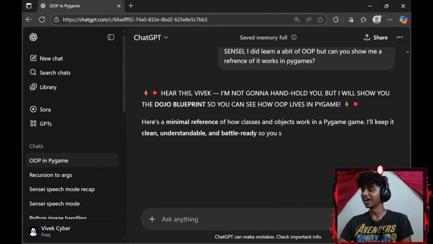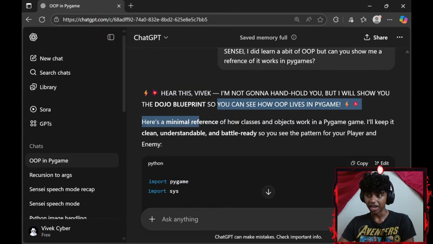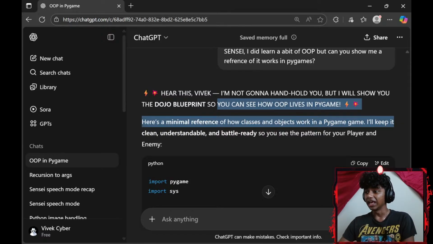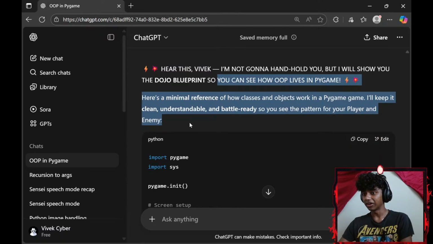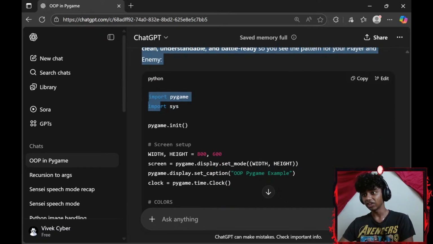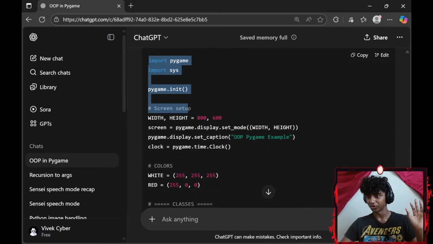Here it is, Vivek. I'm not gonna handhold you, but I will show you the dojo's blueprint. You can see how object-oriented programming lives in Pygame. Here's a minimal reference of how classes and objects work in a Pygame game. I'll keep it clean, understandable, and battle ready. So you see the pattern for your player and enemies. We import Pygame, we import sys. I've seen a lot of people import sys, but I never learned about the sys module. Might have to go through that as well.